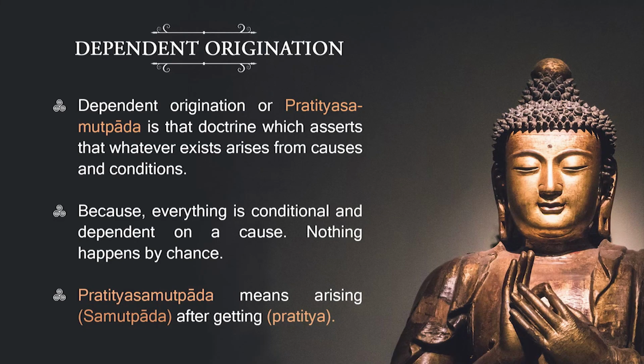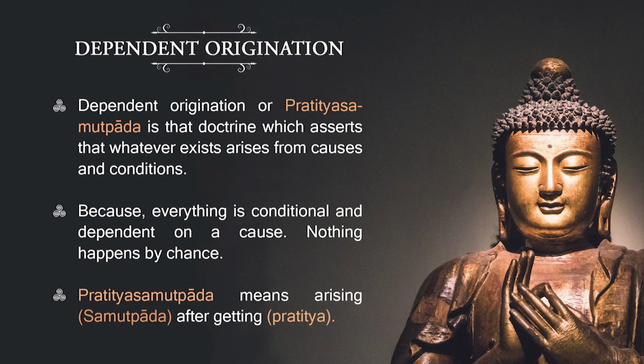Before going to the theory of momentariness, we have to discuss another theory which is called dependent origination. Now, what is dependent origination? Dependent origination, which Buddha called pratitya samutpada, is the doctrine which asserts that whatever exists arises from causes and conditions.